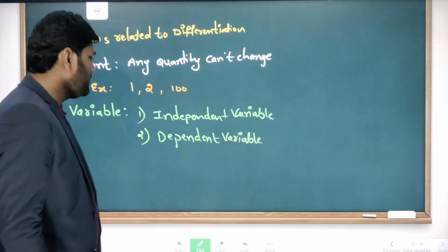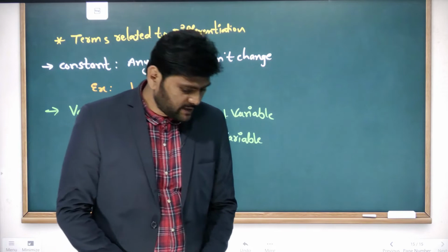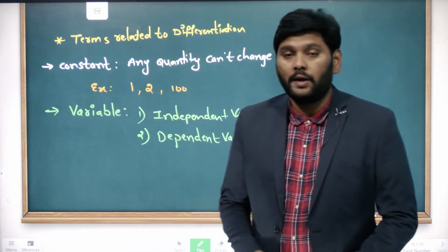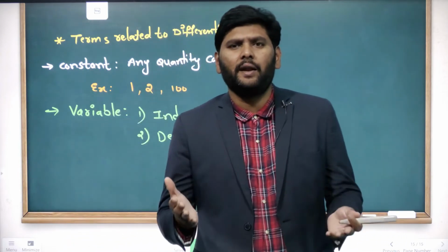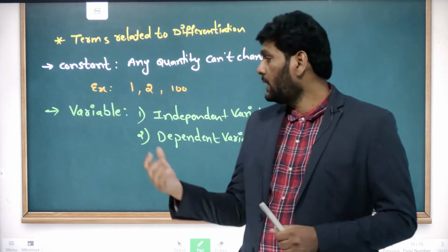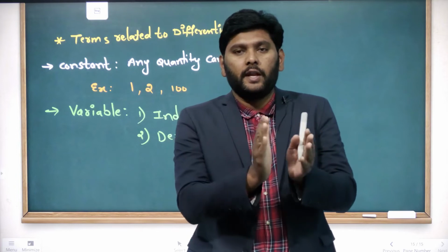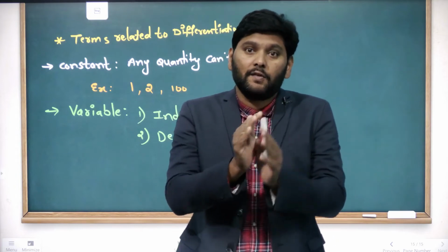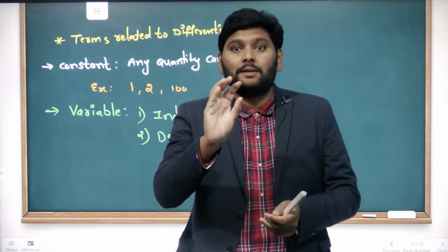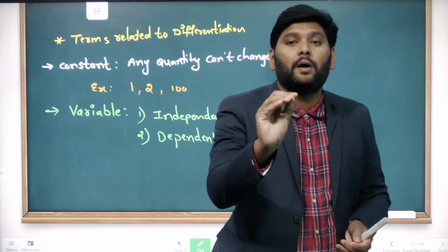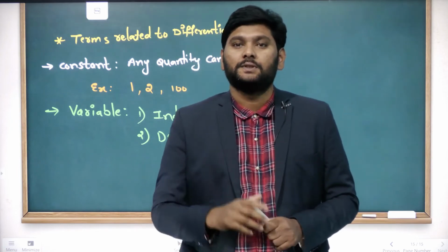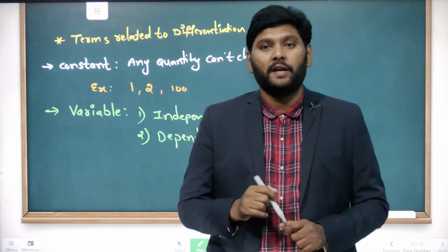First one is independent variable, second one is dependent variable. What are dependent and independent variables? An independent variable changes with time, but that change does not depend upon any other factor. That is known as an independent variable.